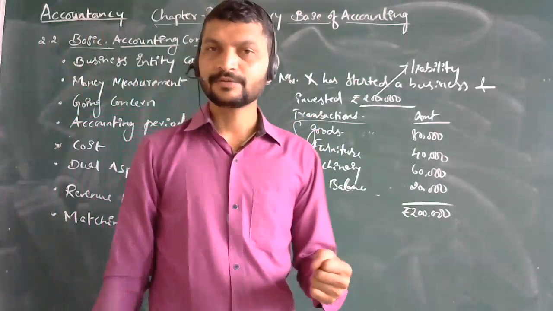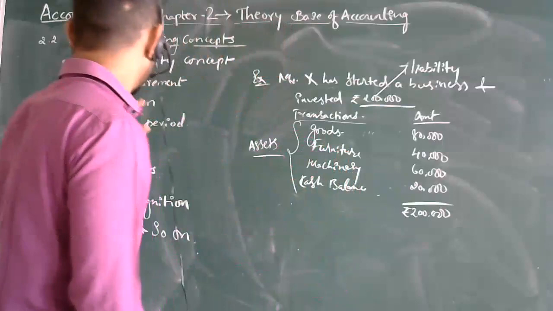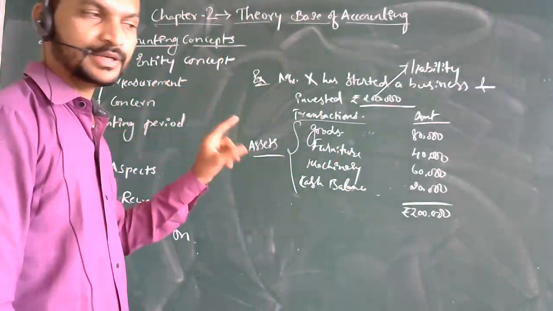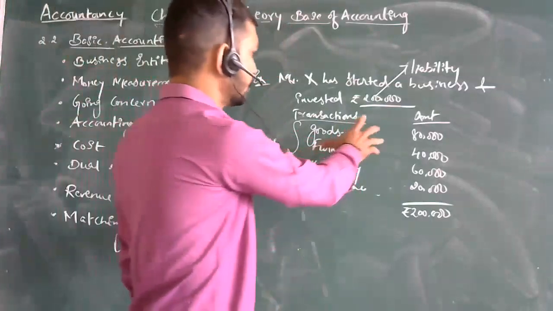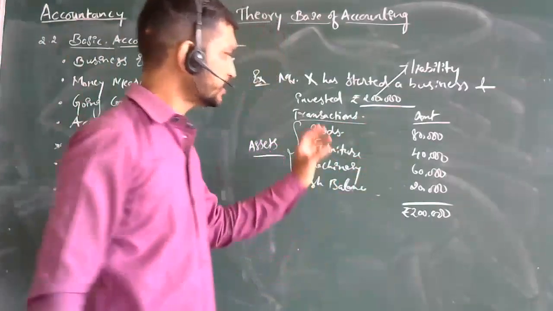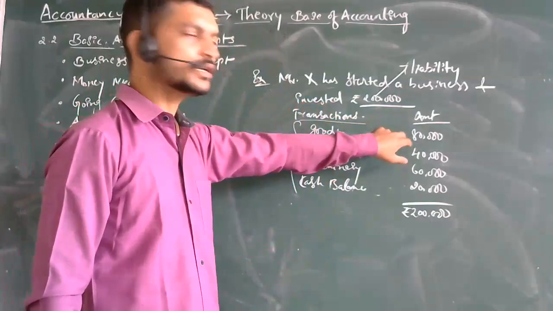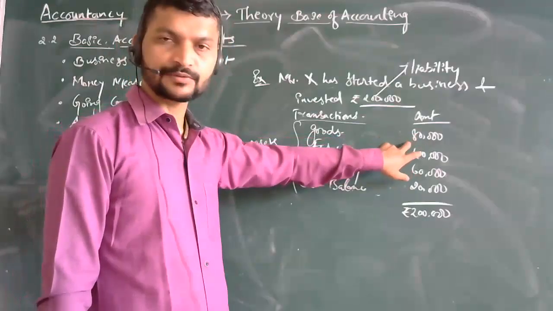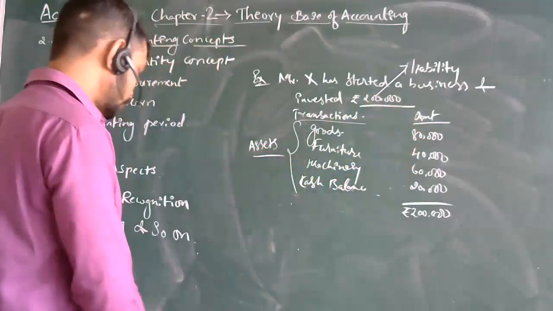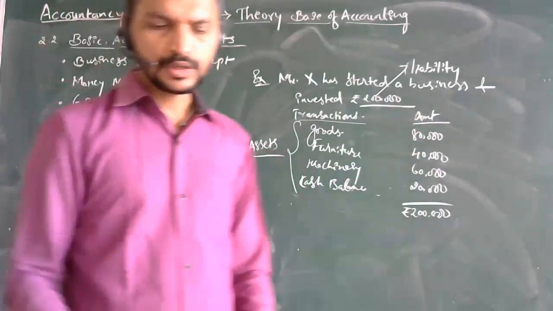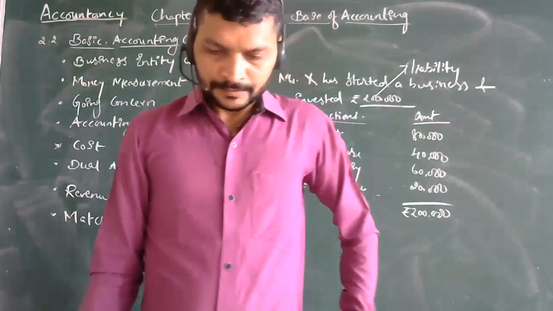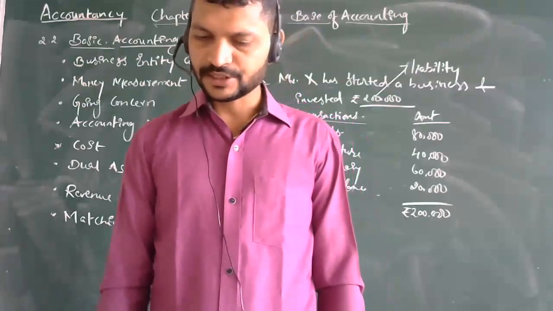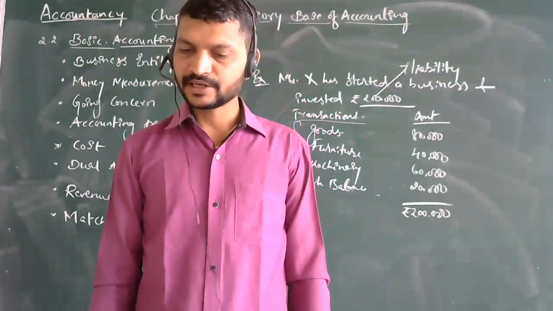So what exactly are we dealing with in the second point now? It is nothing but the money measurement concept. Here we shall take all the transactions which contain a measurable value, a value which we can measure. That transaction we are going to take into consideration. So I will highlight this concept. According to this concept, we can record only those transactions which can be measured in terms of money.